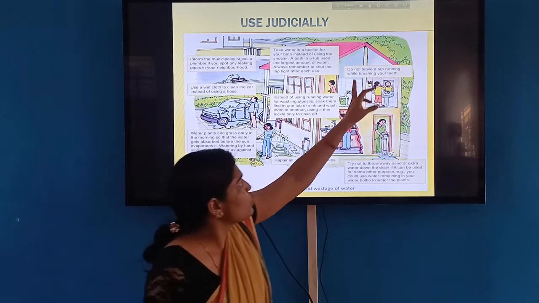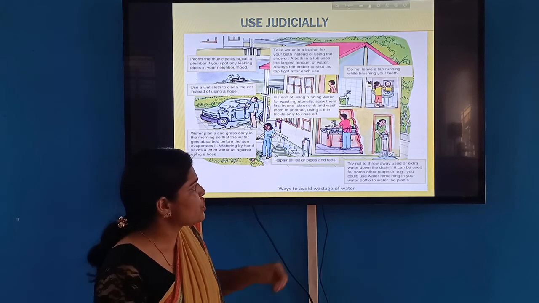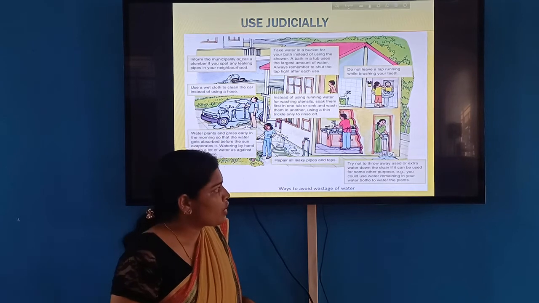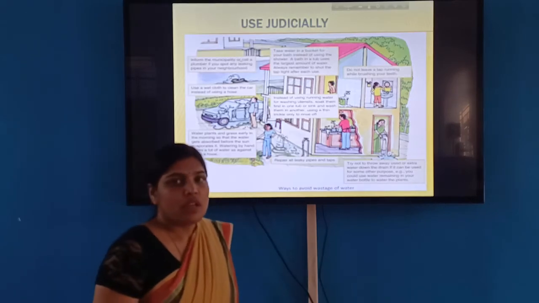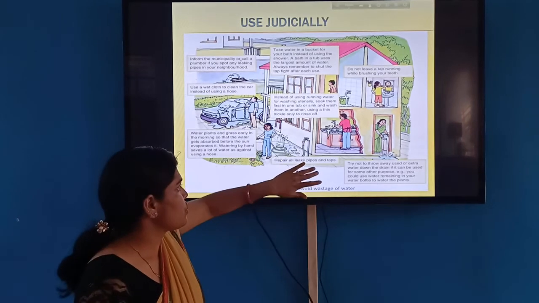While brushing your teeth, do not leave the tap running. One more very useful method is that the extra water in the kitchen can be used for gardening. That is a very good method to avoid wastage of water.